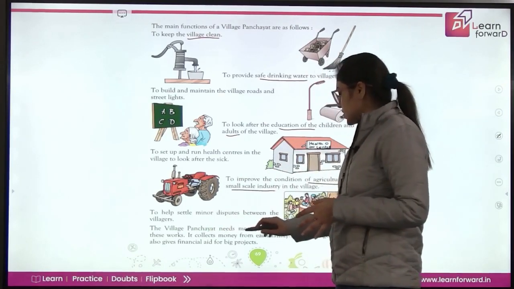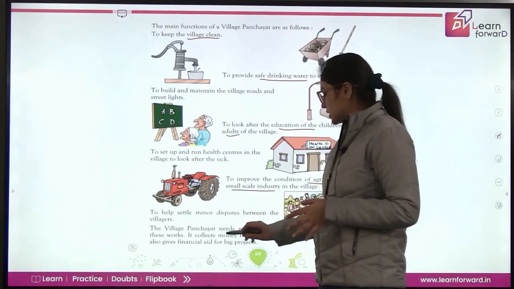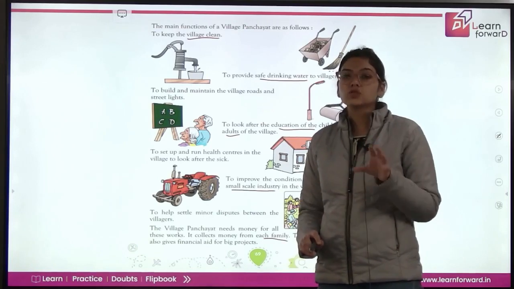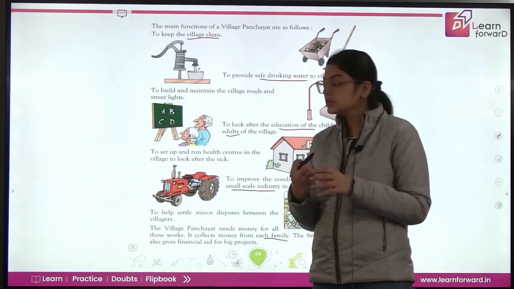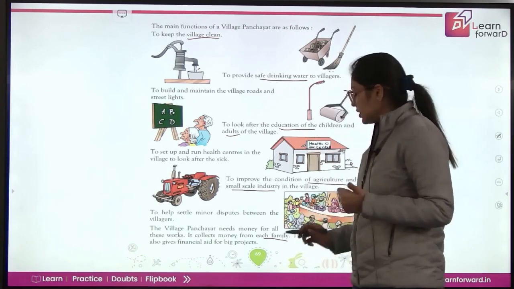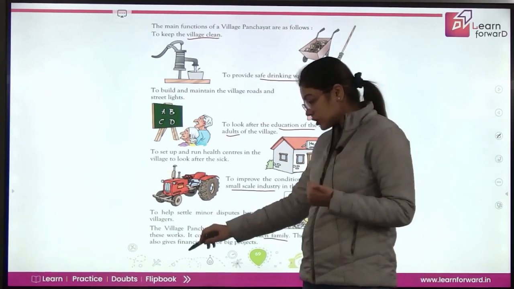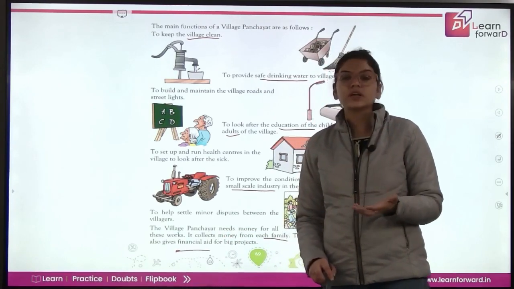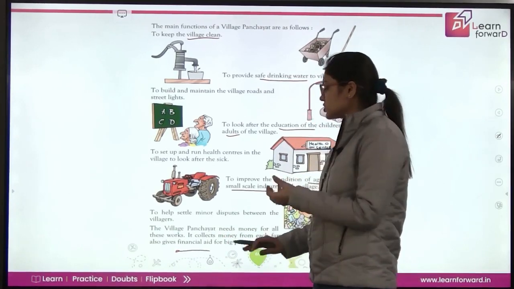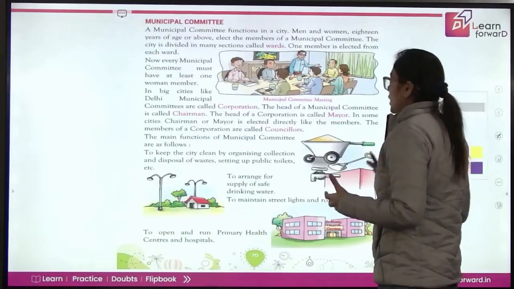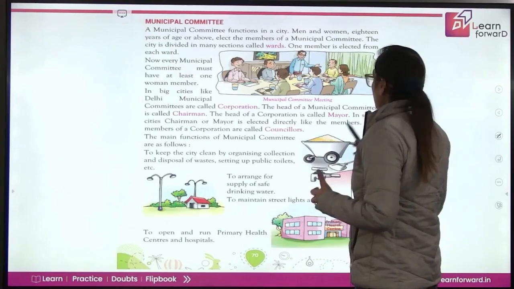The village panchayat needs money for all these works. It collects money from each family. So to cope up with all the needs and the things, the village panchayat needs money. So it collects money from each family. And the state government also gives financial aid for big projects. And if there are any big projects in the village, the state government will help the villages.